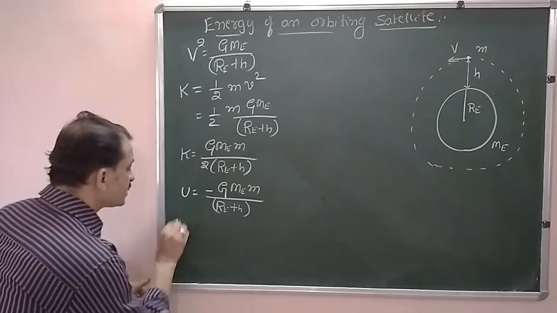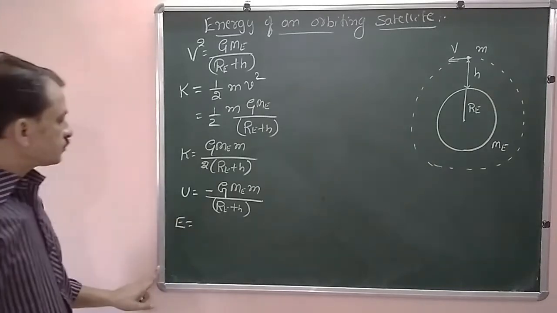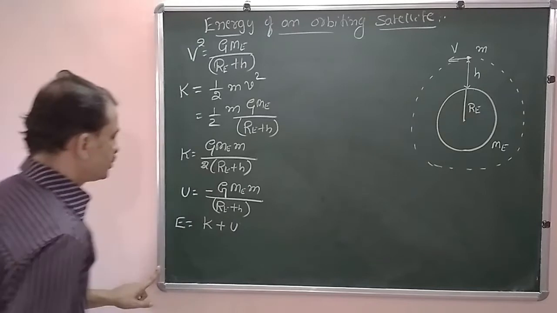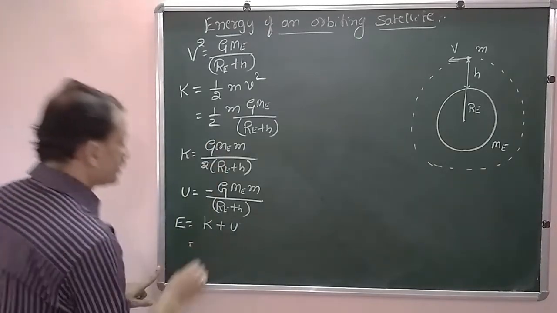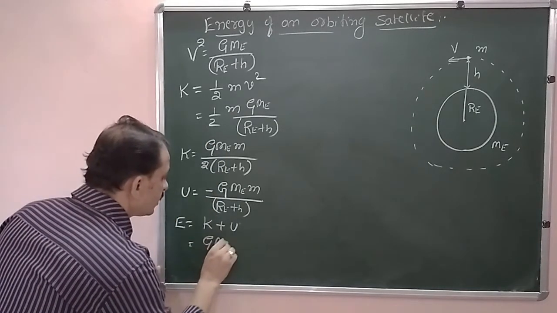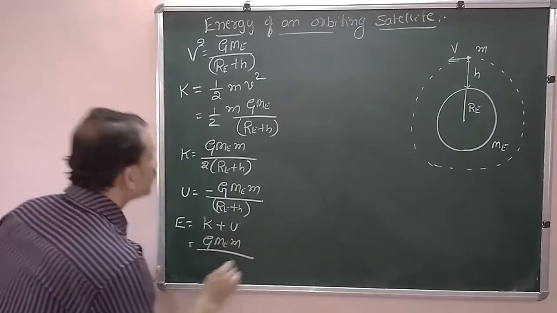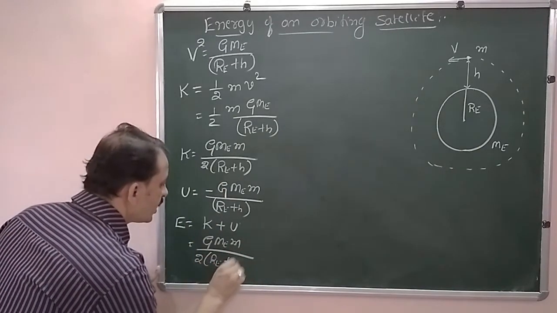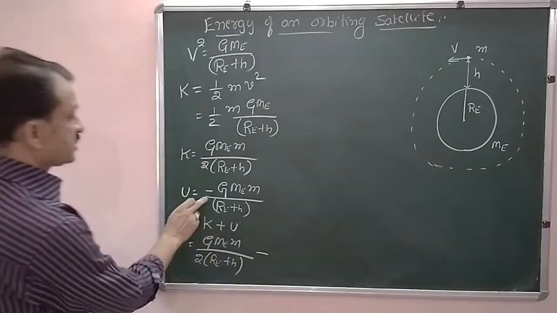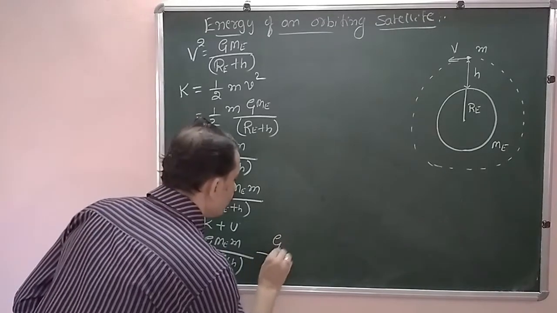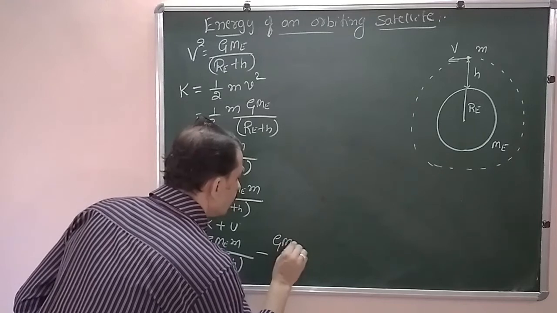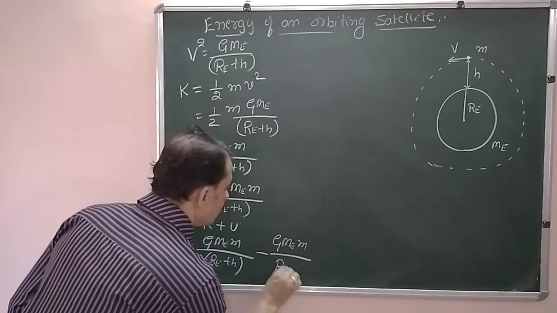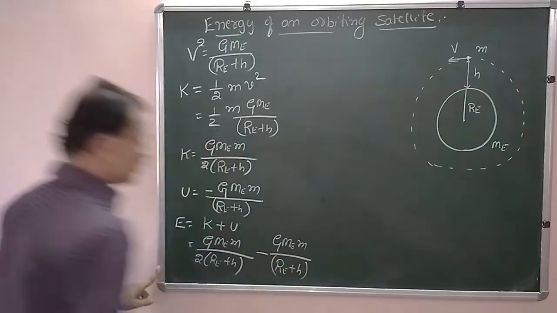Total energy of that satellite is equal to kinetic energy plus potential energy. Kinetic energy is G Me m divided by 2 times Re plus h, minus the potential energy, which is negative, G Me small m divided by Re plus h.